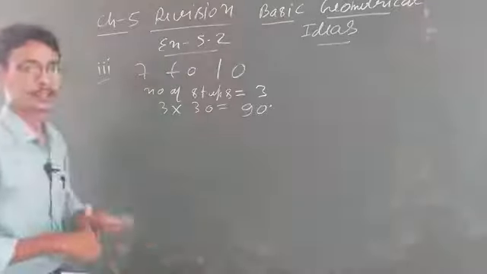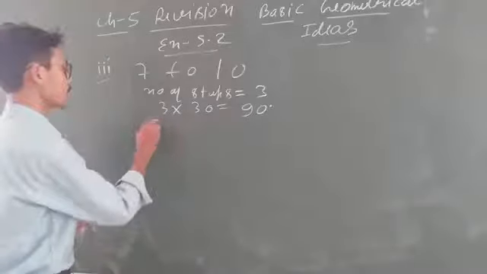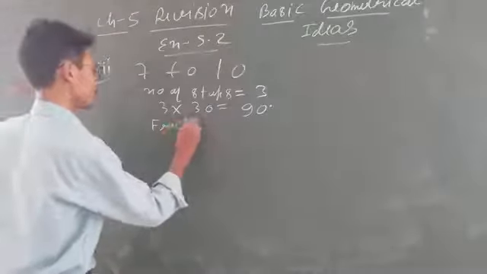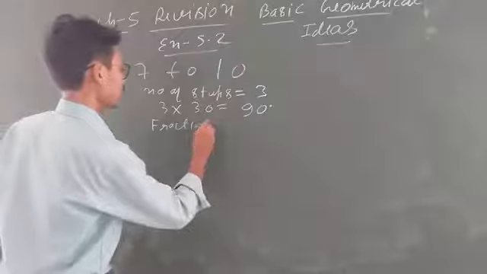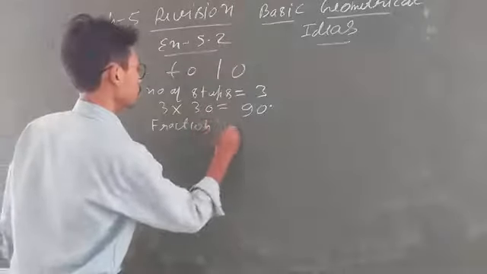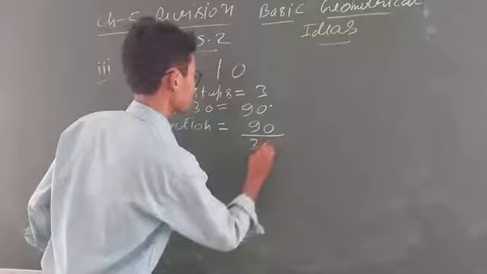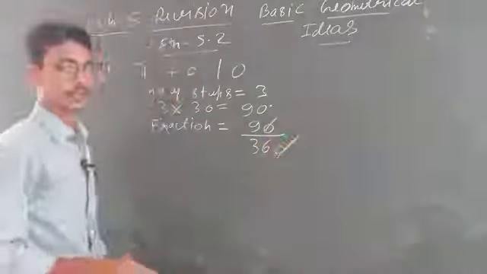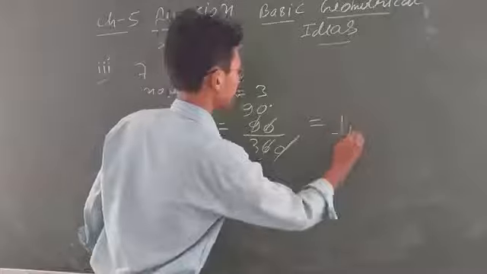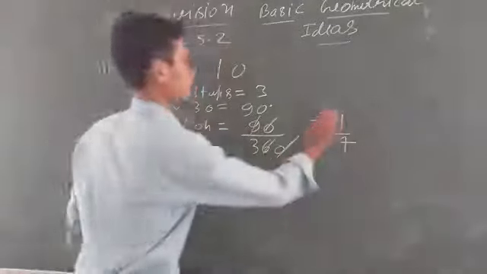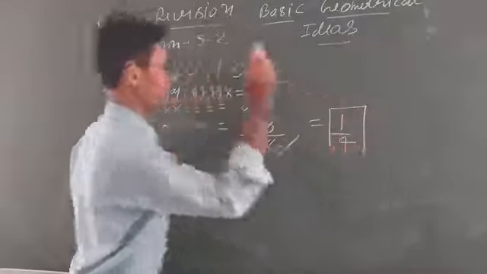90 degree. Clear? Now you have to find out the fraction. The fraction: 90 is given, and one full revolution is 360. 360 is given. Cancel the zeros: 90 is 9 and 360 is 36, 9 fours are 36. Look, very easy. 1/4 is your fraction.